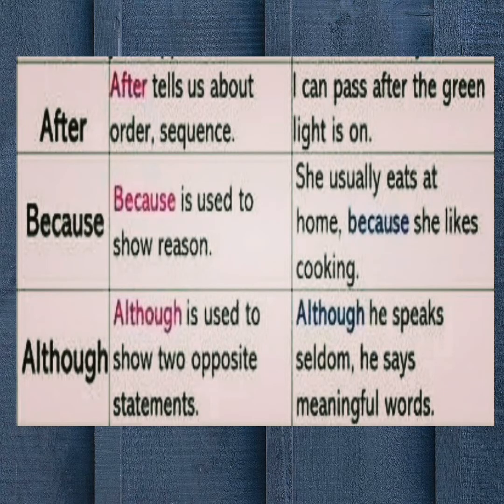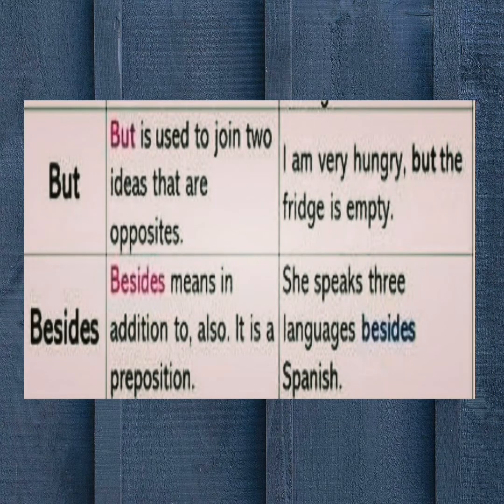First one is after. After tells us about order or sequence. I can pass after the green light is on. Next one is because. Because is used to show reason. She usually eats at home because she likes cooking. Although. Although is used to show two opposite statements. Example: although he speaks seldom, he says meaningful words. Next one is but. But is used to join two ideas that are opposites. I am very hungry, but the fridge is empty.